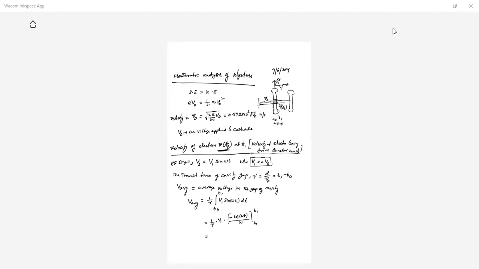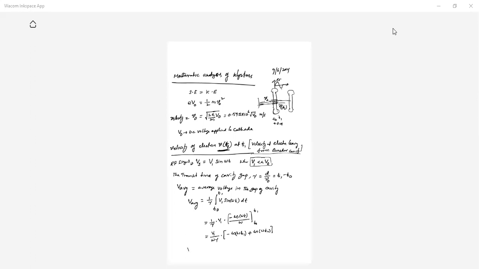Now you can write this as V1 by omega tau, minus cos omega T1, minus into minus plus cos omega T naught.